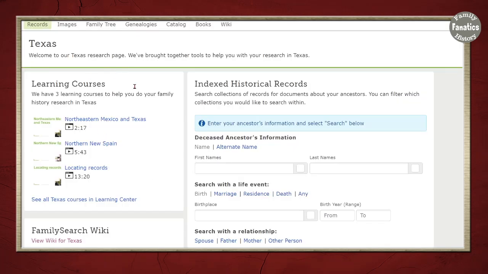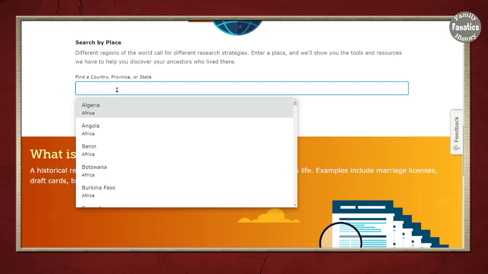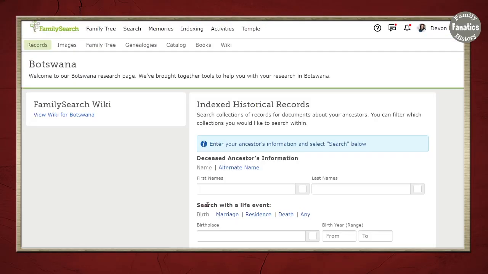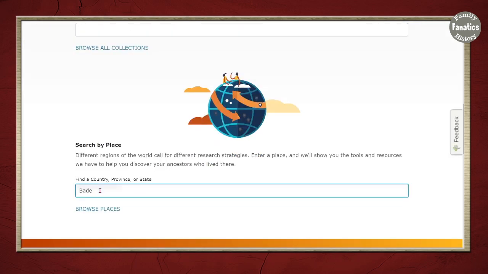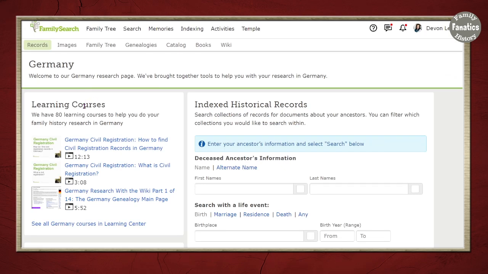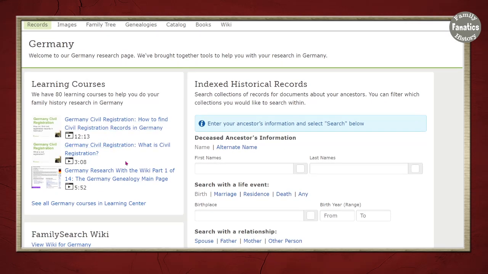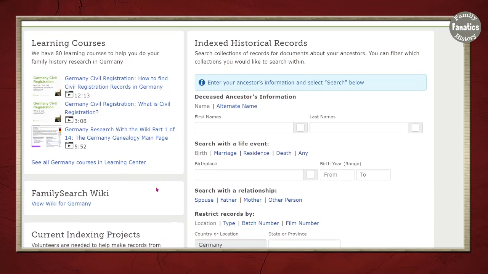I want to show you some other options that you're going to see in some other locations. So if I check Botswana, Africa, it's just going to have the wiki. When I tried to do Baden, Germany, it didn't work, so I need to do Germany. And notice I have the learning courses, the Germany civil registration, Germany research with the wiki.